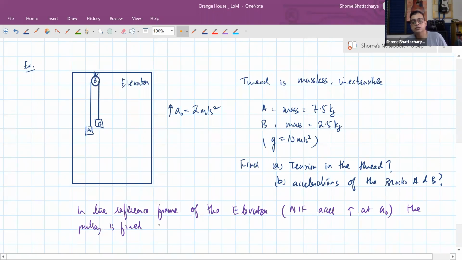And the blocks A and B will have accelerations downwards and upwards. A will be coming downwards, B will be going upwards because A is the heavier block, but of the same magnitude.